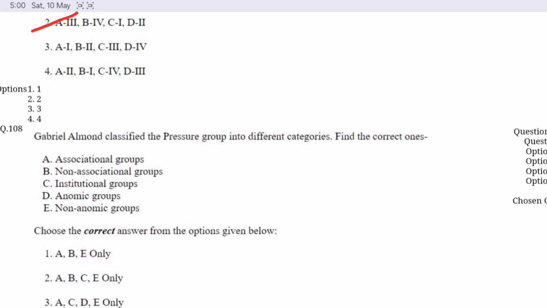Question number 108. Gabriel Almond classified the pressure groups into different categories. Find the correct ones. Choose the correct option from the code given below. Option D is correct. Associational groups, non-associational group, institutional group and anomic groups.